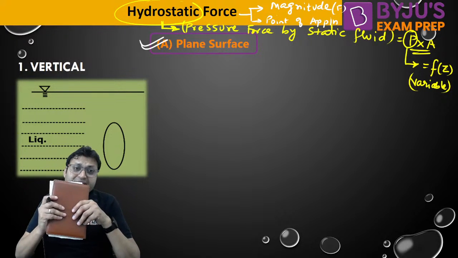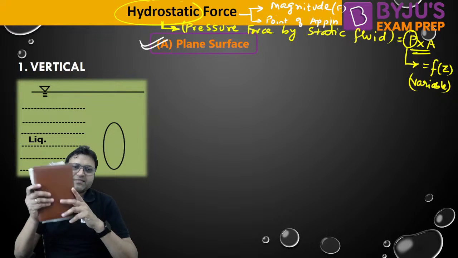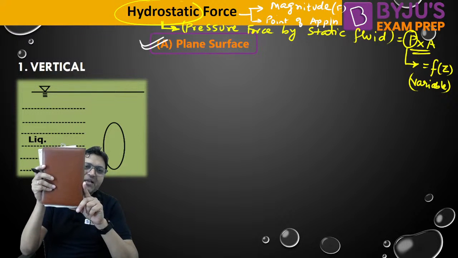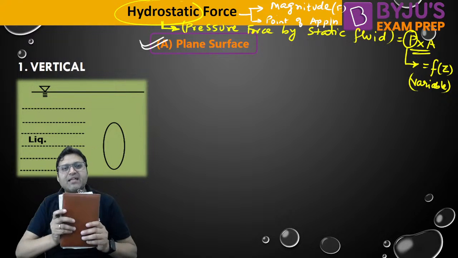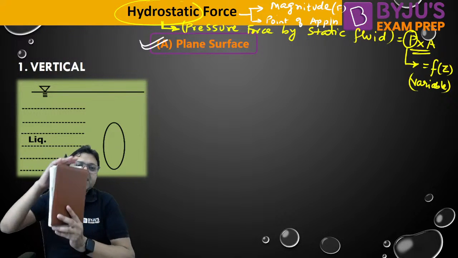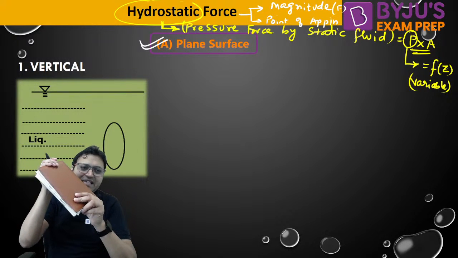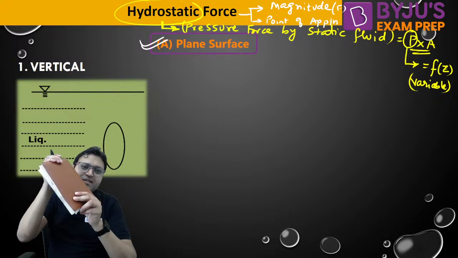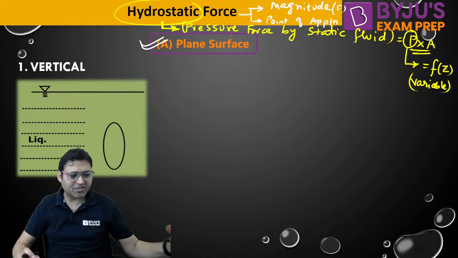Now there will be three orientations of the plane surface we will be talking about. One is when the plane surface is kept in vertical orientation in the static fluid. The second possibility is if the plane surface is in an inclined position. The third one is if the plane surface is kept in horizontal position.